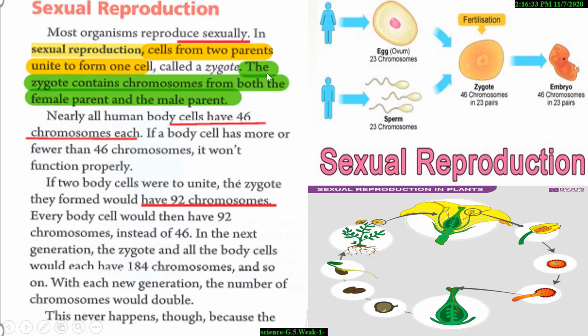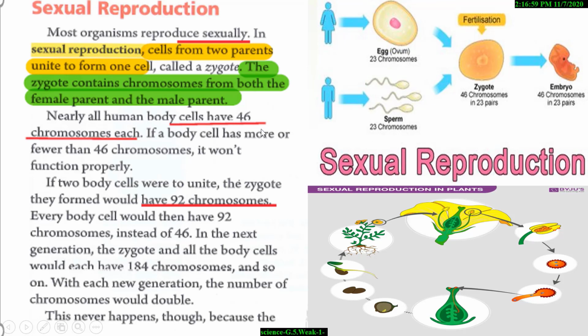The result is called a zygote. What is contained in the zygote? The zygote contains chromosomes from both the female parent and the male parent. This is the zygote that contains chromosomes from both parents, the female parent and the male parent.